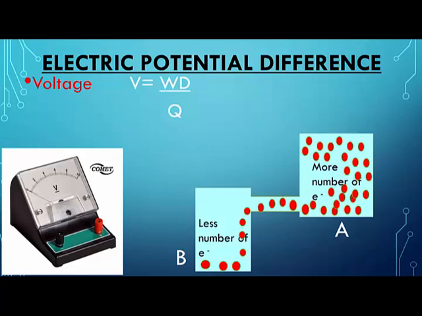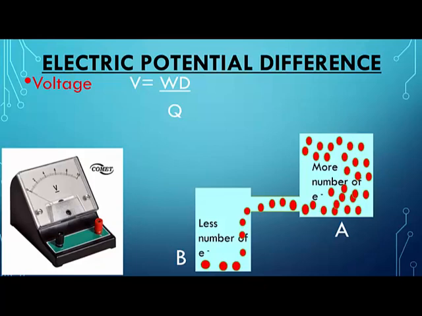Similarly, the potential difference, or the electric potential difference, or the voltage, is measured by this instrument which is called a voltmeter. How can you make out this is a voltmeter? Otherwise almost the shape and the size will be the same. You will have a V written in the center. V means voltage, or how many volts.